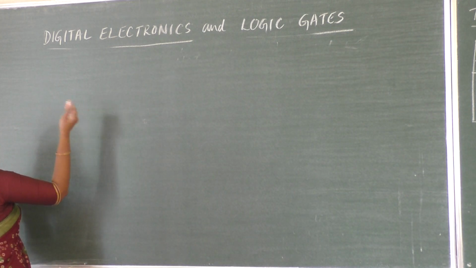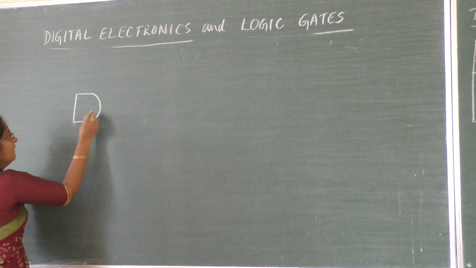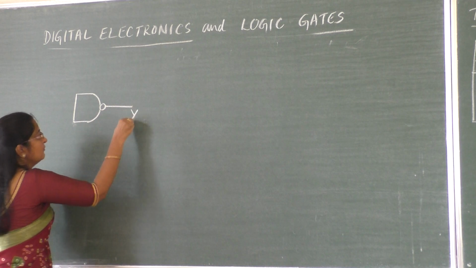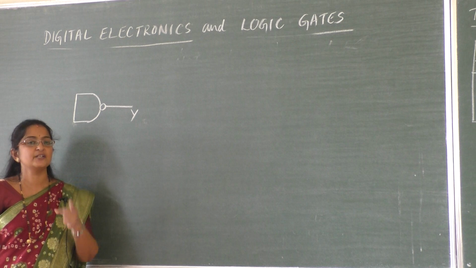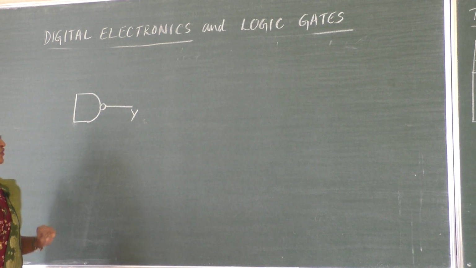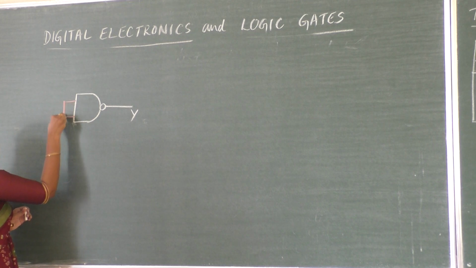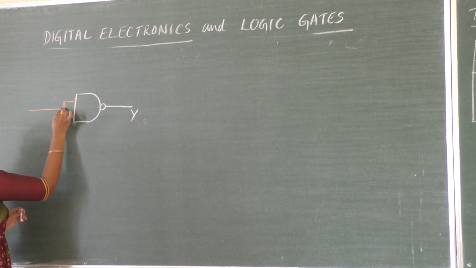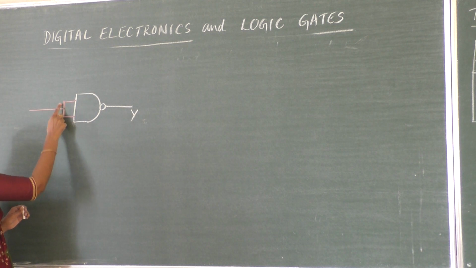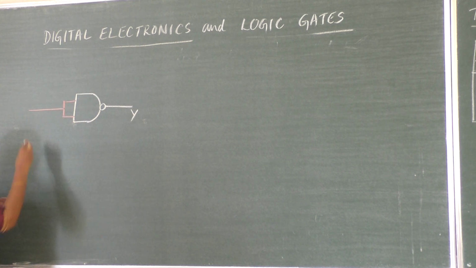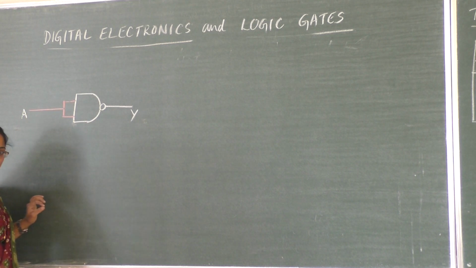So now I have, for example, a NAND gate, output Y. Now the NAND gate will have 2 inputs, but we know that a NOT gate should have only 1 input. So what we are doing here is, I will short the 2 inputs and take this as 1 input. Whatever I give here as A, input 1 is A, and B also will become A.